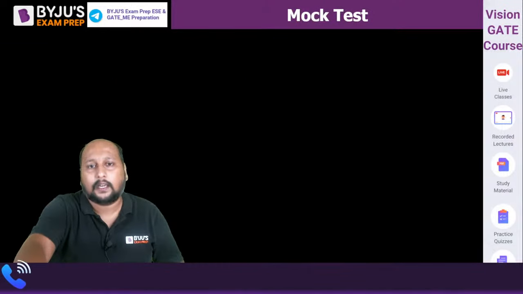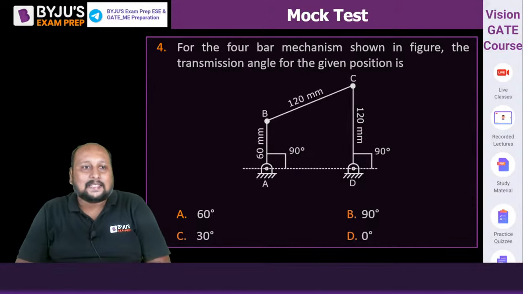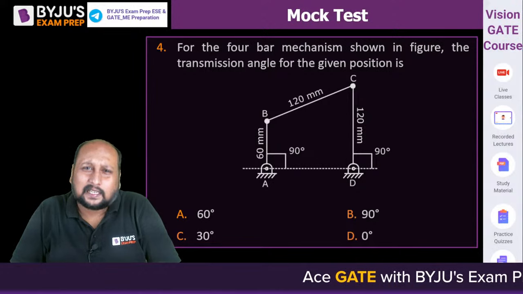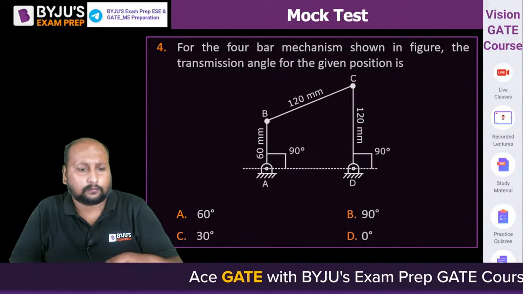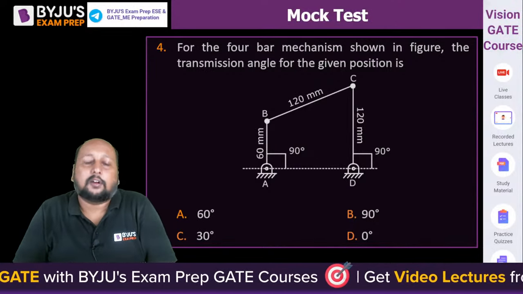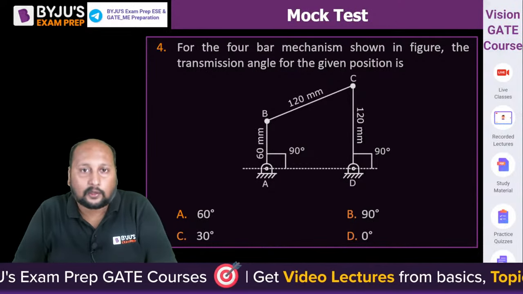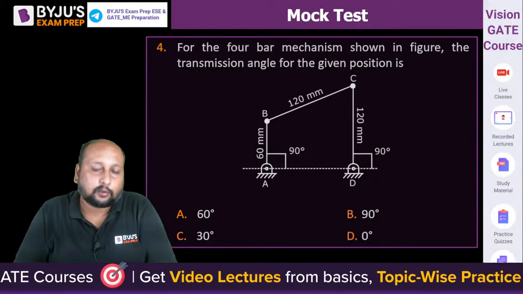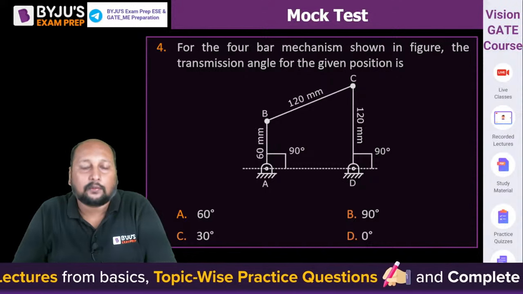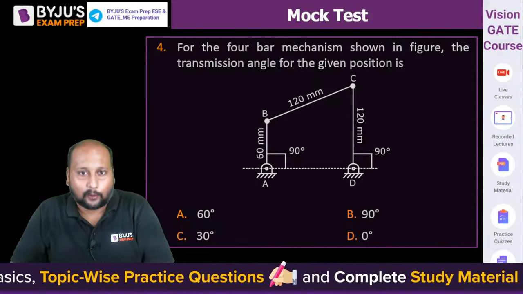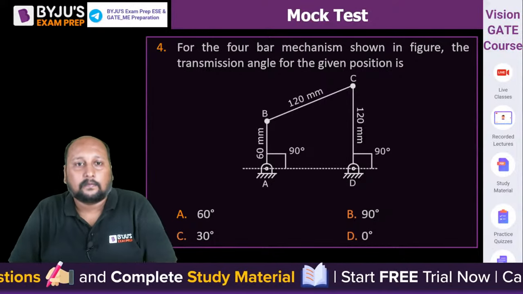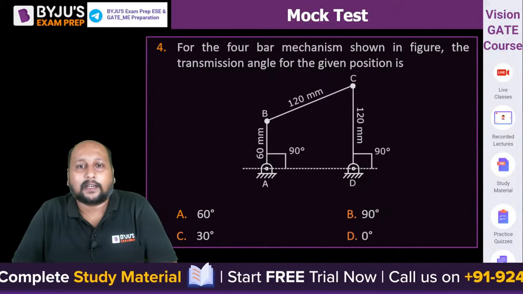Question number 4 on the screen. Very easy question. For the 4-bar mechanism shown in the figure, what is the transmission angle for the given position? Definitely I'll be giving you a lot of questions, depending on how many questions are left. Looking at the pace, you will be getting more than 5 questions as homework. I had brought many questions, keeping in mind that you would respond quickly. So for the 4-bar mechanism, what is the transmission angle?